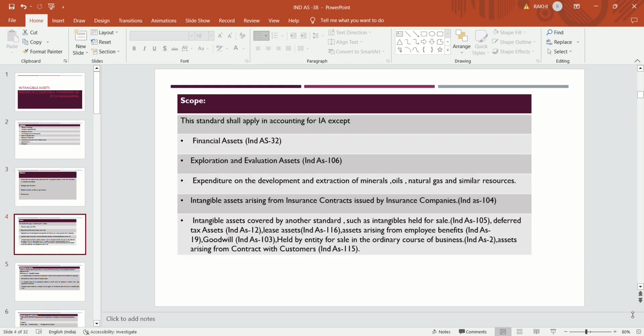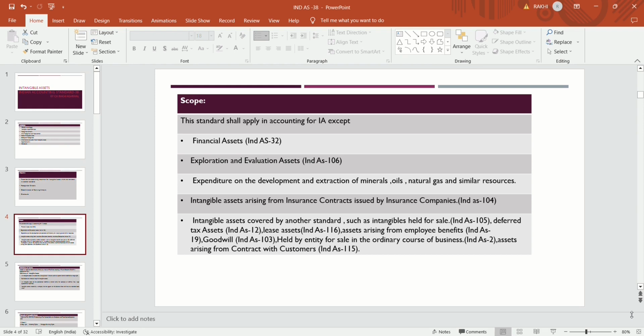Then we will discuss the scope. This standard generally applies to all intangible assets except financial assets. Financial assets are a kind of intangible asset, we can't see them, we can't touch them, but they are like an investment, a kind of paper only. All these assets are purchased or sold in demat form, there is no physical existence for them.